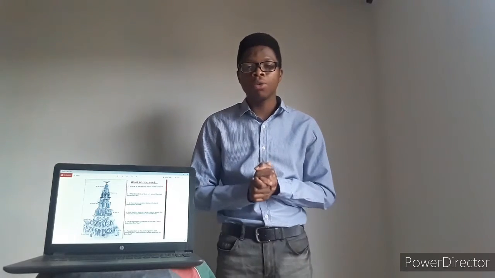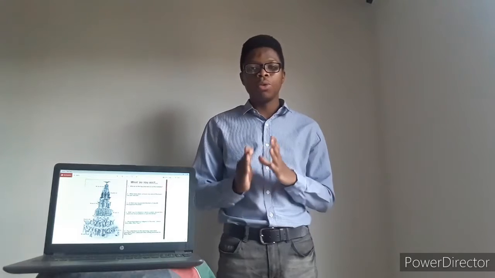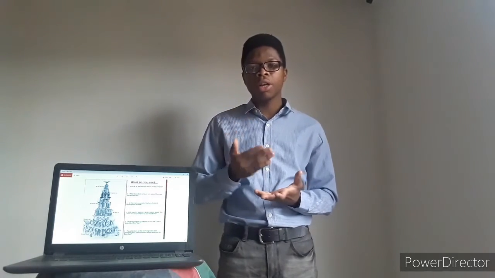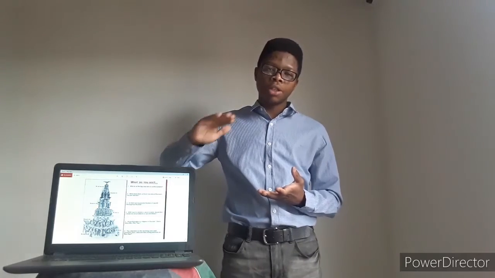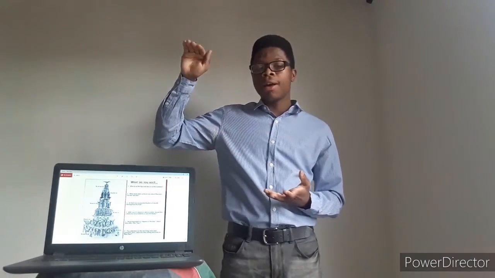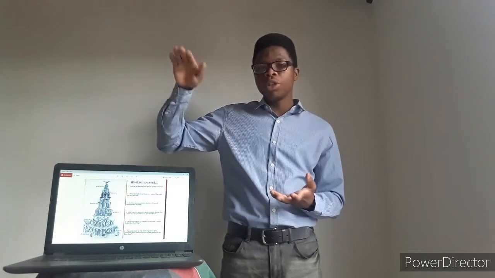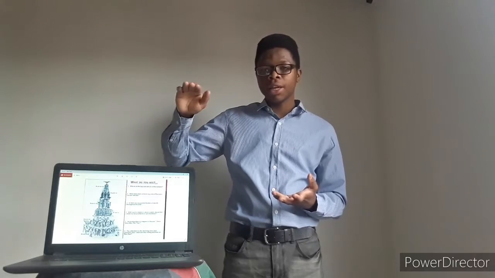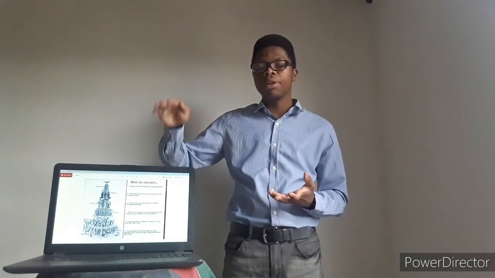So to outline the very important points that we spoke about, today we looked at the structures of Russia. We looked at the political structure, the social structure and the economic structure. We said that in the political structure, Russia was ruled by Tsar Nicholas II, who was very incompetent and who married a German woman.